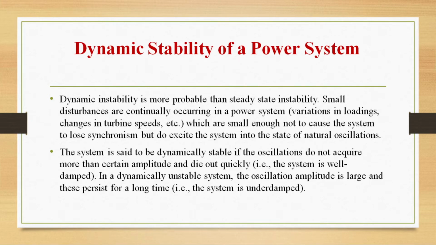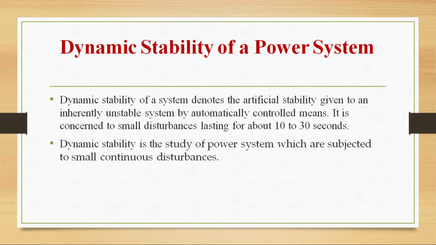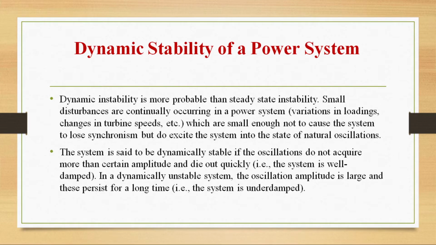So steady state stability is the ability of the system to return back to its stable condition after small disturbances. Whereas dynamic stability means what? Small and continuous disturbances. The system will be subjected to small and continuous disturbances and it has to come back to the stable operation. Then that is dynamic stability. So now I am talking about instability. Dynamic instability will be more probable than steady state instability.